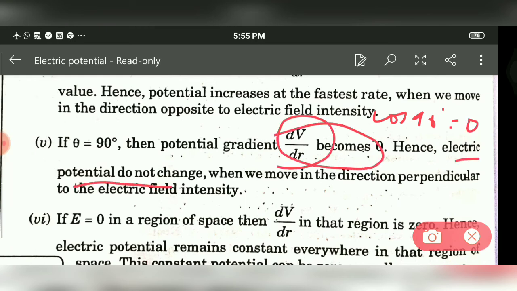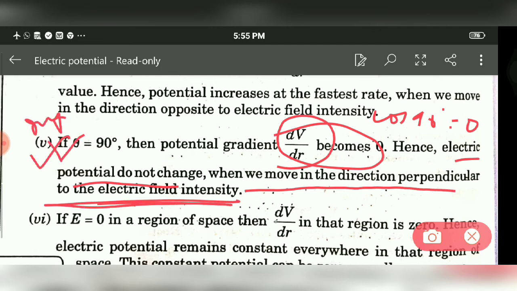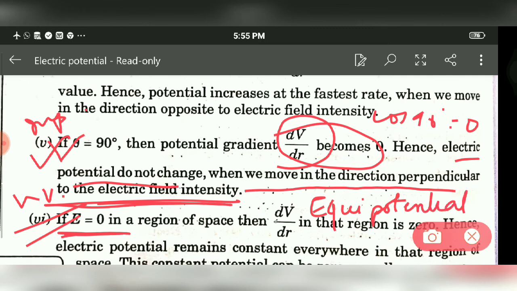Hence, electric potential does not change when we move in a direction perpendicular to the electric field. This point is quite important. It helps in explaining the concept of equipotential surface, which we will cover in part 2 videos.